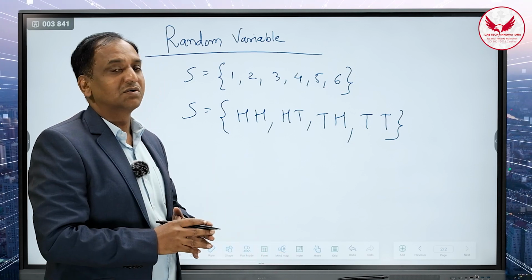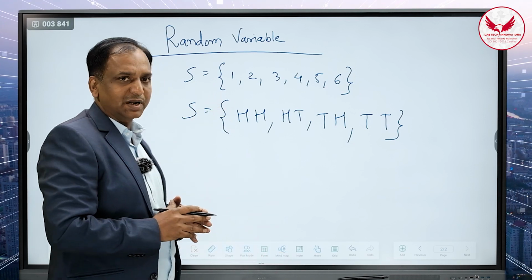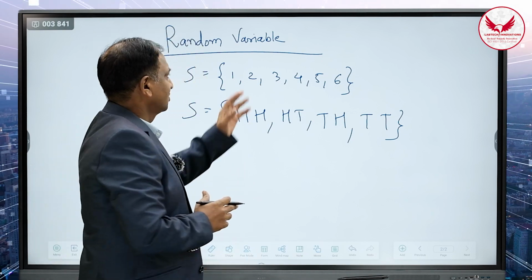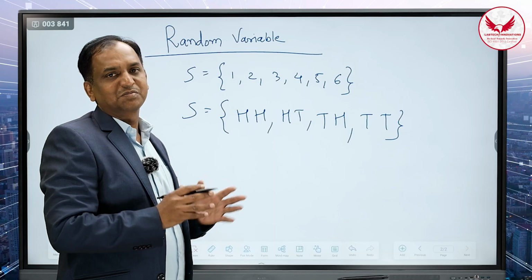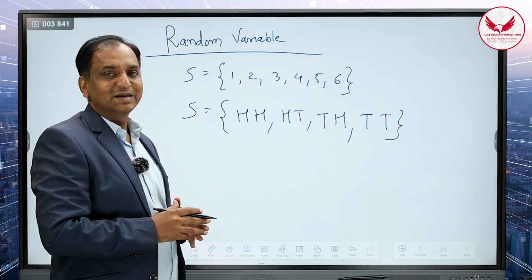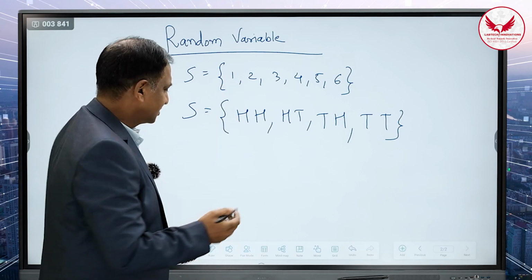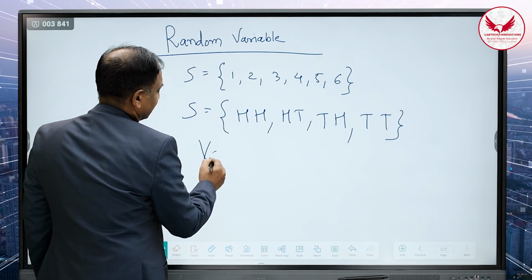But if we want to model this particular experiment with the help of some distribution model, we are going to use the CDF and the PDF. For that, it is required to define the random variable. So before going to the random variable, we must know what is a variable.